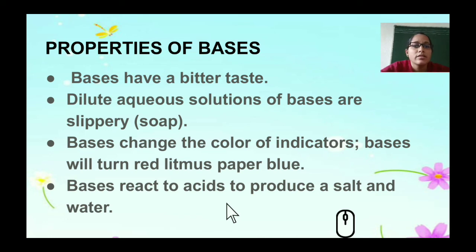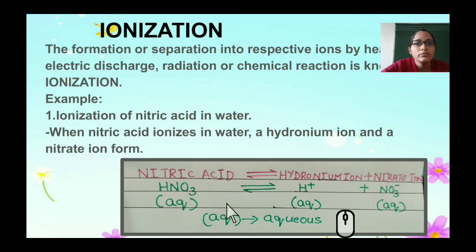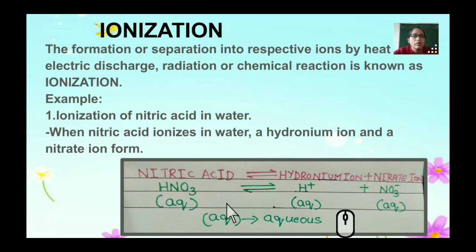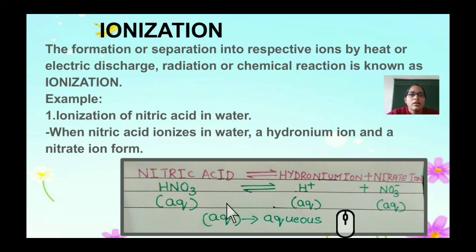Bases react with acids to produce a salt and water. So what happens when a base reacts with an acid? A base will react with an acid to produce a salt and water. Let's understand what ionization is.